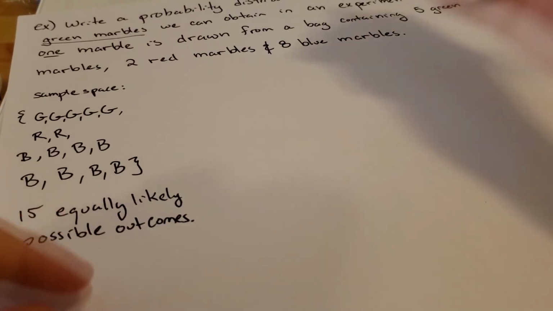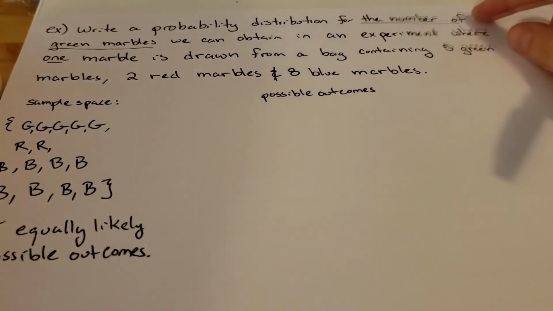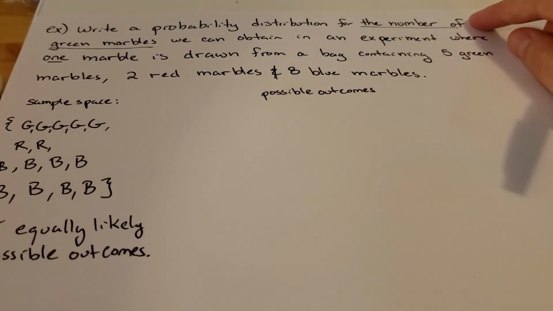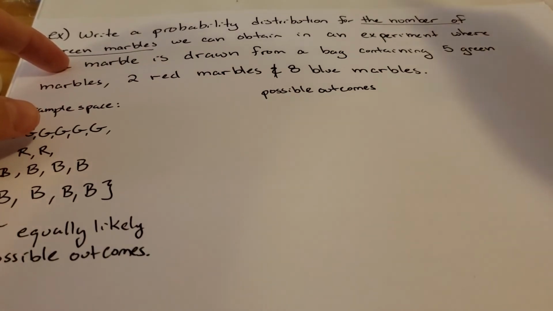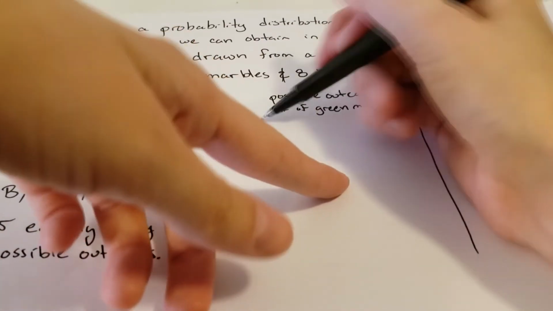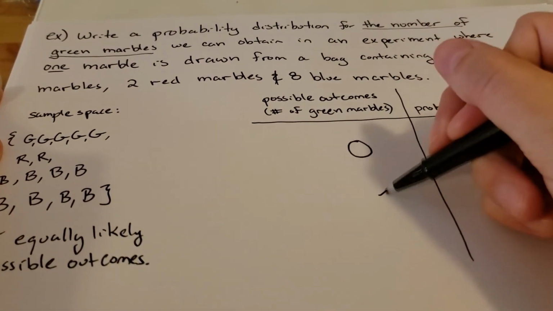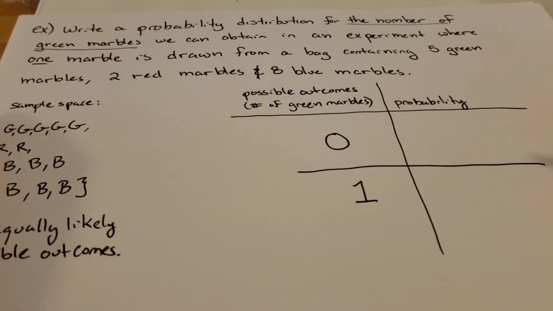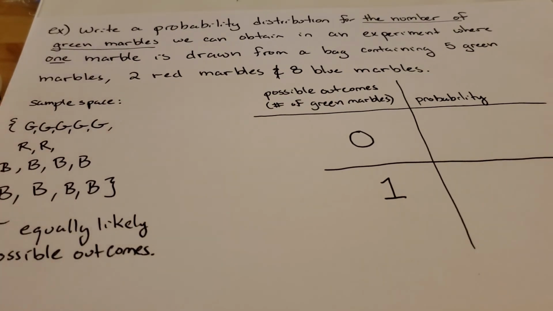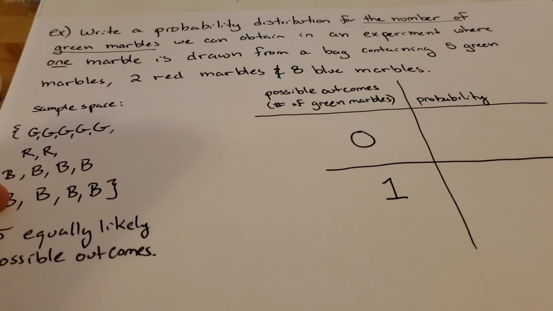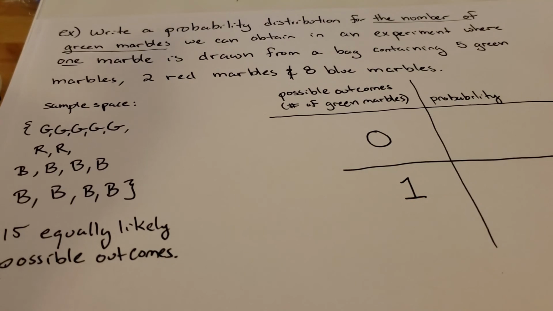So we'll first make a column for the possible outcomes. And in this case, our possible outcomes are not what marble we get out when we take 1 marble out. It's specifically the number of green marbles that we can get. In this problem, we can only end up getting 0 green marbles or 1 green marble. We are just removing 1 marble from the bag out of 15 marbles. If we get a red or a blue marble, that's not a green marble. If we get a green marble, that's 1 green marble. And that's it. Nothing else can possibly happen.